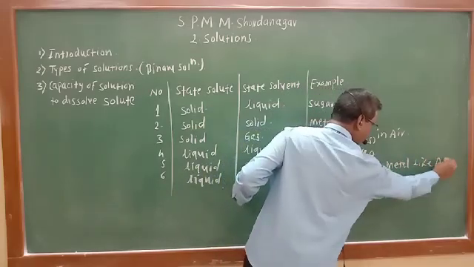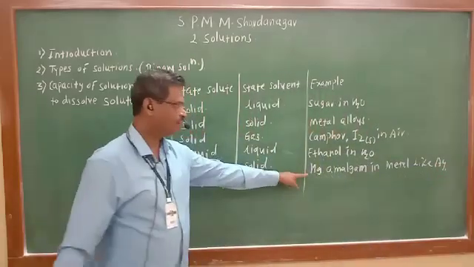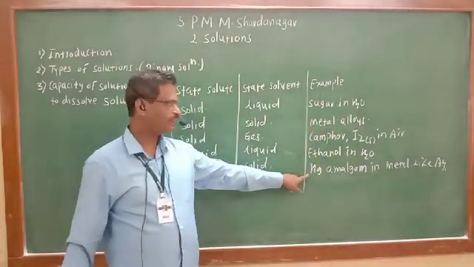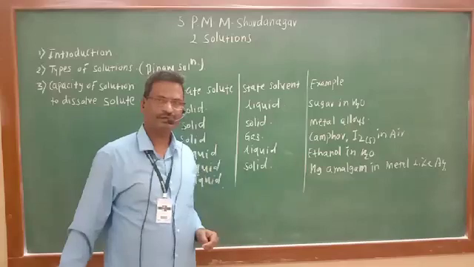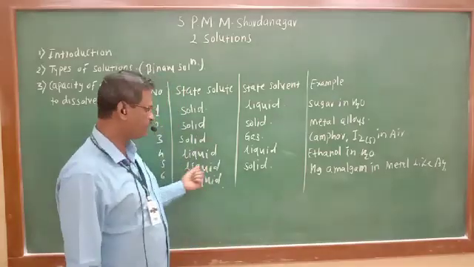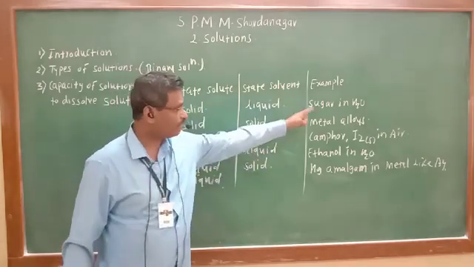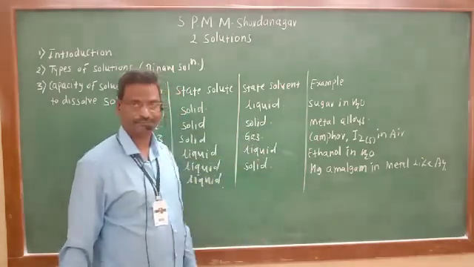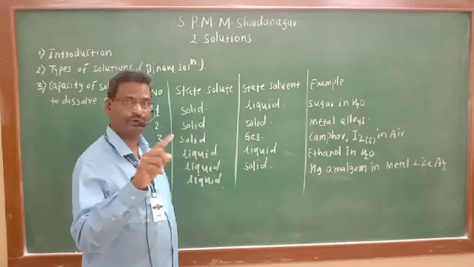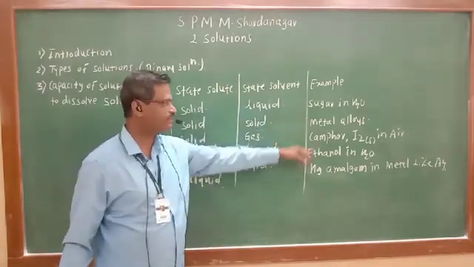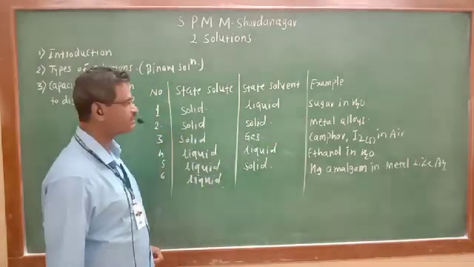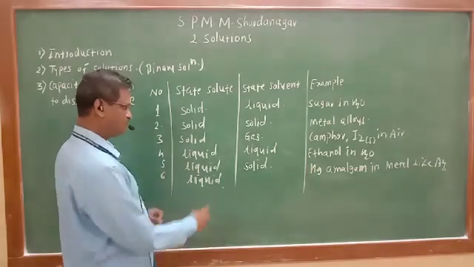So whenever liquid mercury in less proportion is added to the silver metal, that gives a liquid in solid type of solution. That is a homogeneous mixture. See, all these are homogeneous mixtures. We cannot identify solute and solvent once they are mixed together.